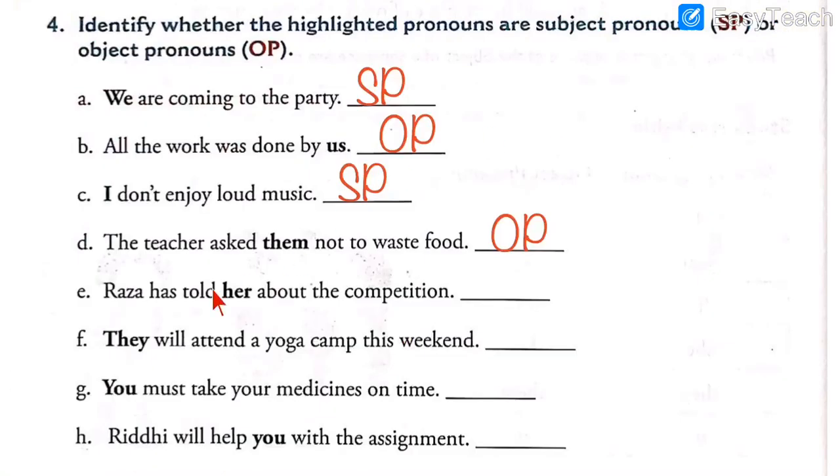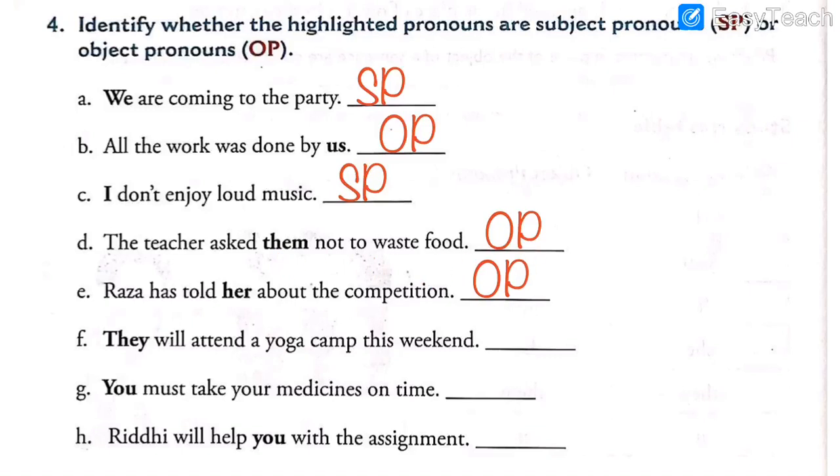And also we can ask the question, whom has Raza told about the competition? Whom has he told? Raza has told her. So her is object pronoun. So answer number 5 is written over here. OP stands for object pronouns. Her is object pronoun. The previous one, them, was also an object pronoun.